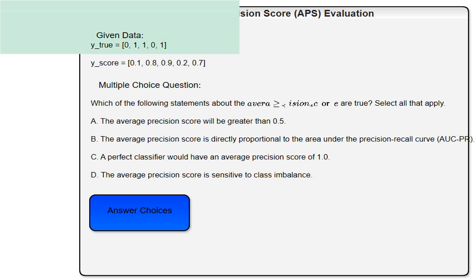I'm providing the true labels, y_true, and the model's predicted probabilities, y_score. These are the inputs to evaluate our binary classification model. y_true shows whether each data point actually belongs to the positive class, 1, or negative class, 0. y_score represents the model's confidence that each data point is positive. A higher score indicates more confidence.